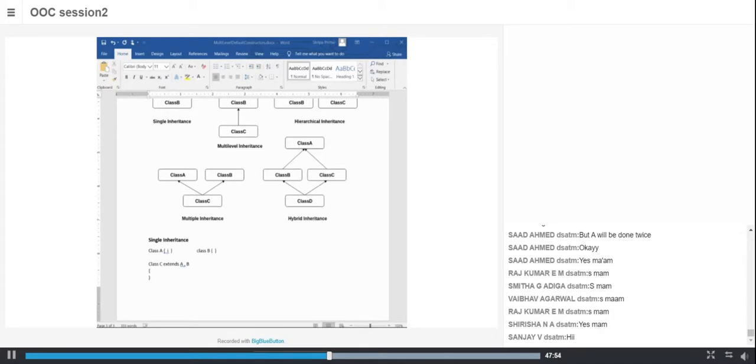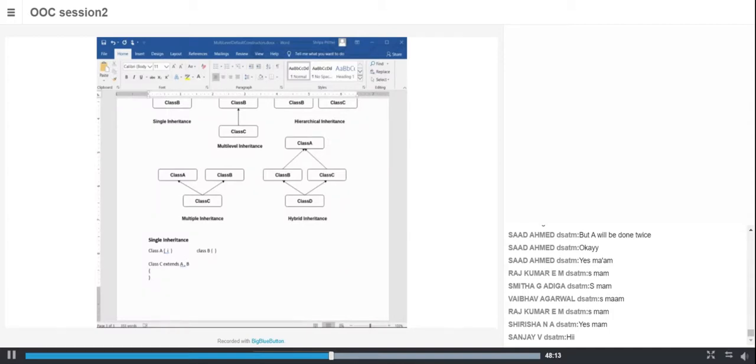Multiple and hybrid inheritance is not supported in Java. Yes, they are supported in C++. One of the differences between C++ and Java is that C++ supports multiple inheritance, whereas Java does not support it.